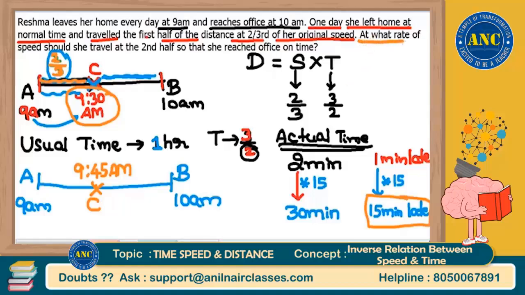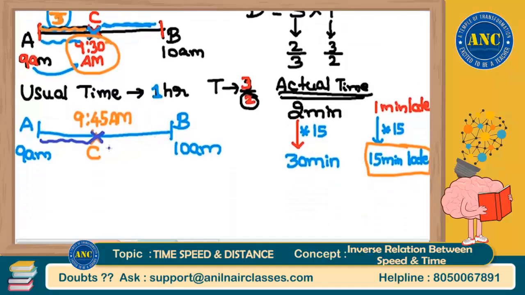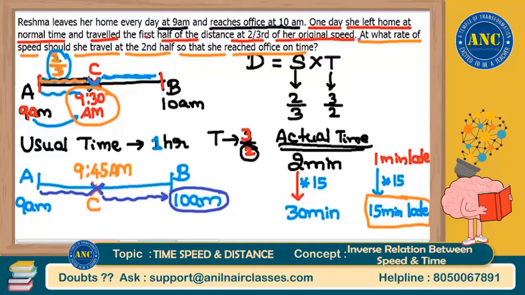What is the question? At what rate of speed should she travel the second half so that she reaches on time, exactly on time. That means what they are saying is, because of some problems she reached the midpoint at 9:45 today, but the second half of the distance she should cope up. If she wants to reach exactly on time, at what rate of speed should she travel the second half so that she reaches office on time?